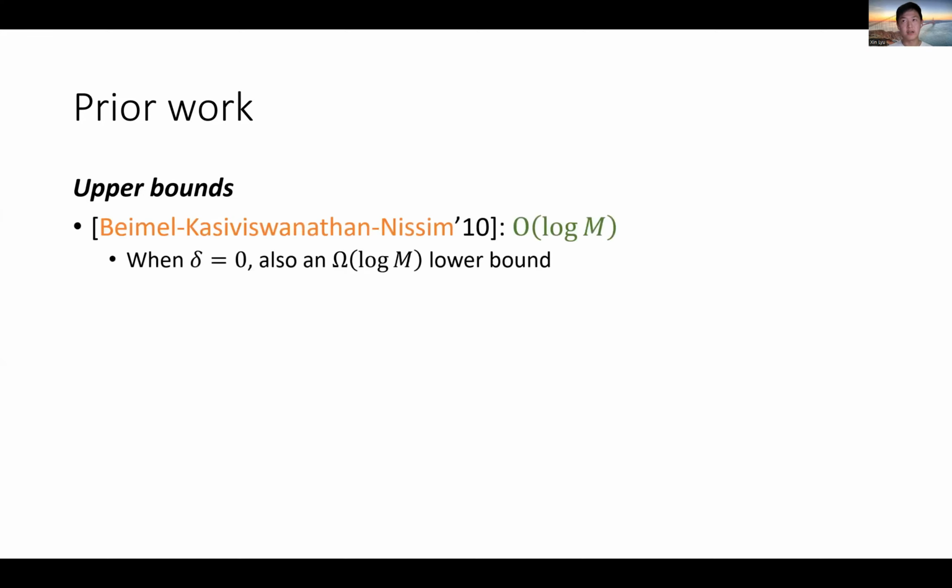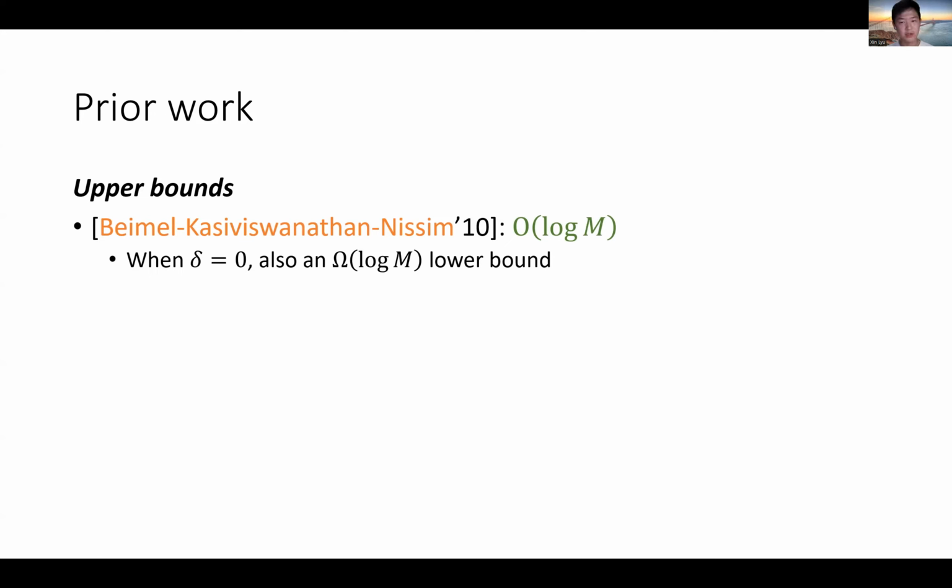Okay, since then, there has been a long line of works concerning this problem, aiming to get better upper bounds or lower bounds, because this is a very basic problem in private data analysis. And once you have a definition of privacy, this has to be one of the first few problems you want to understand. In terms of upper bounds, the very early paper by Blum, Kasiviswanathan, Nissim, and